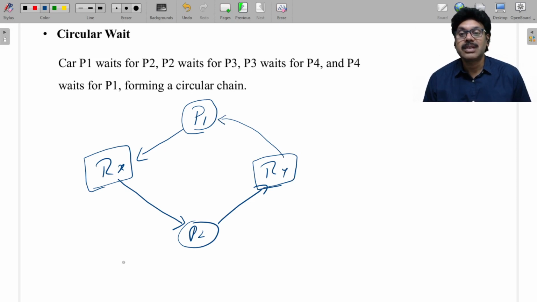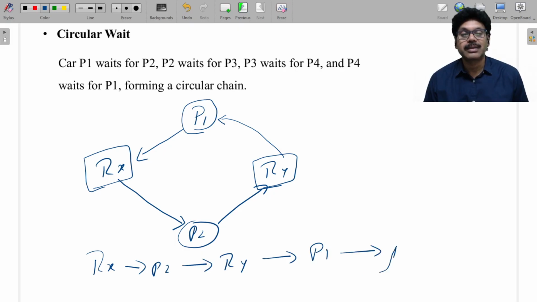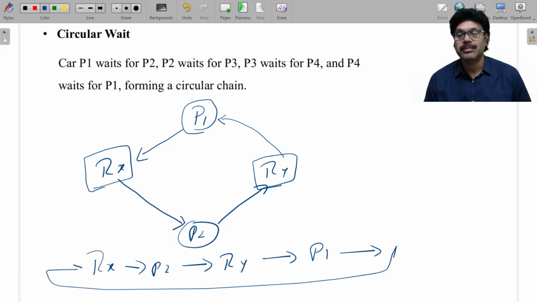So this is a circular wait. Rx is given to P2 and P2 is requesting Ry. Ry is given to P1 and P1 is requesting Rx. So in this, what are the assigned edges? The red ones are assigned because resource to process indicates assignment, and process to resource indicates what? The request edge. This is the assigned edge.